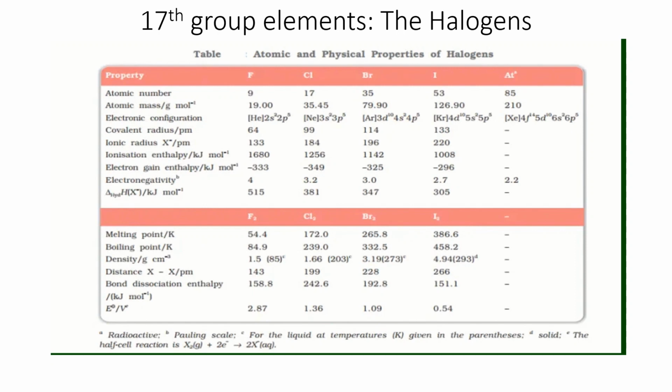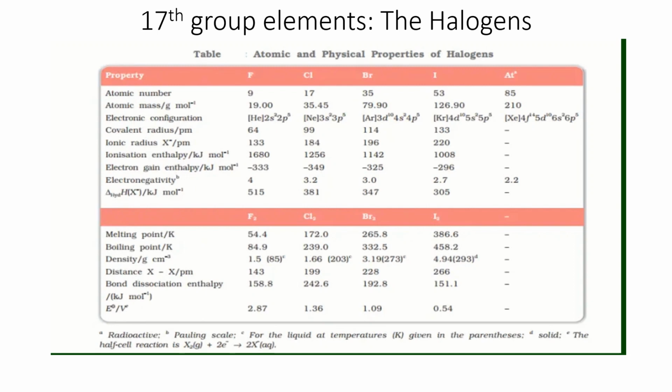That's why some part of the evolved energy in the form of electron gain enthalpy is used to manage the incoming electron against inter-electronic repulsion, and that's why some amount of energy evolved in the form of electron gain enthalpy is reduced. That's why chlorine has higher, or even the highest, electron gain enthalpy in the periodic table, right? So this is an exception.